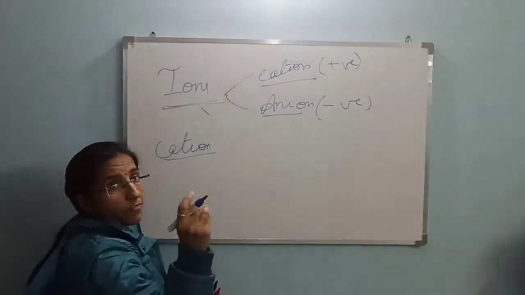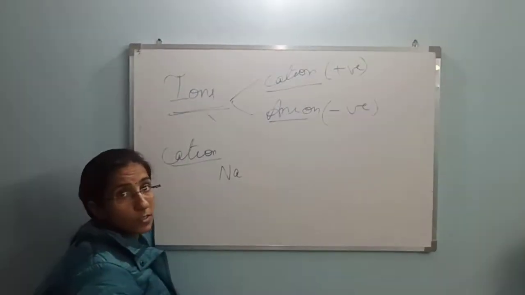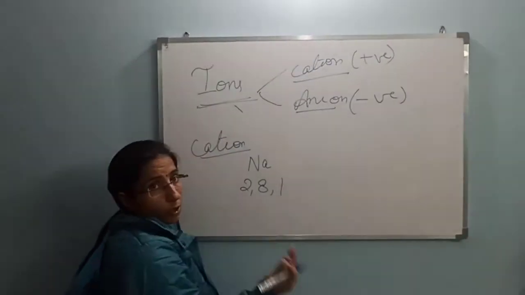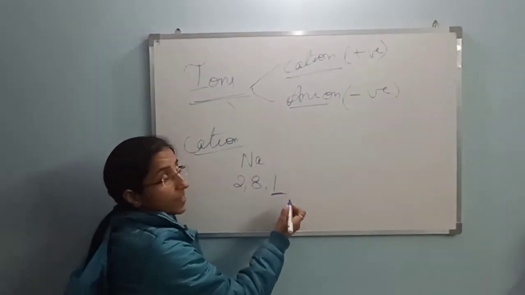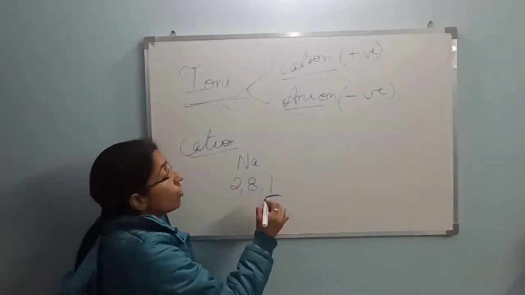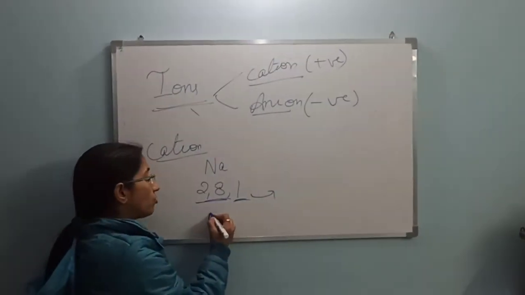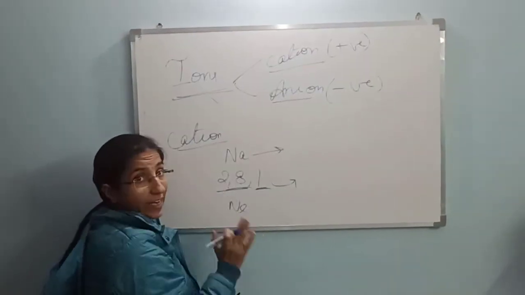Fine. So moving to the cation. I am going to tell you with a very simple example. I think you all are aware about the sodium atom. If we write its electronic configuration, we have 2, 8, 1, meaning it has 1 electron in its outermost shell. So if it loses 1 electron, then it will attain the noble gas configuration of neon. Here sodium is an atom because it is not carrying any charge.